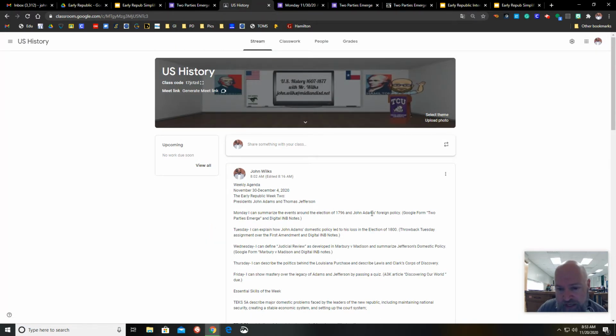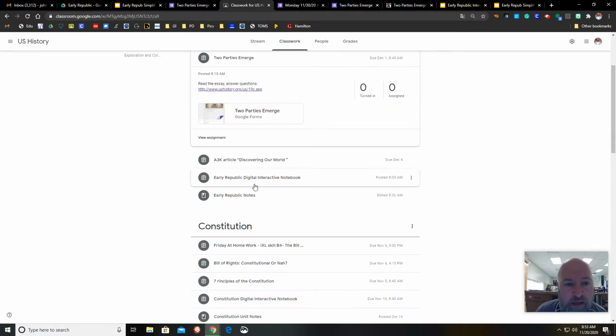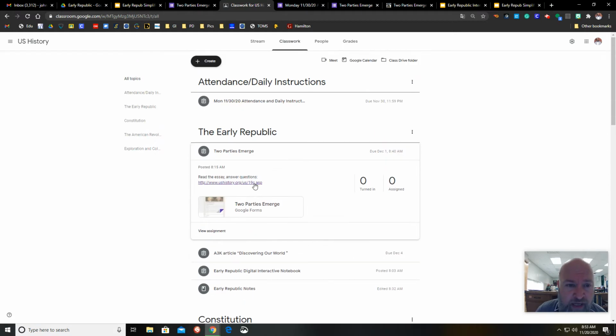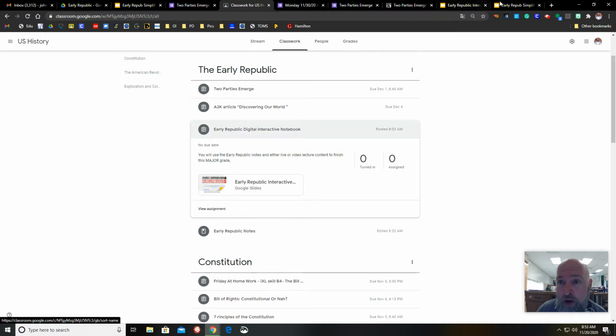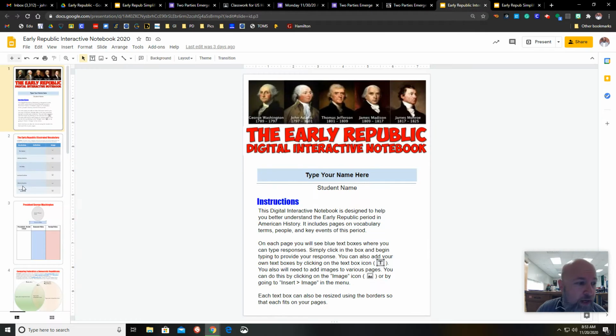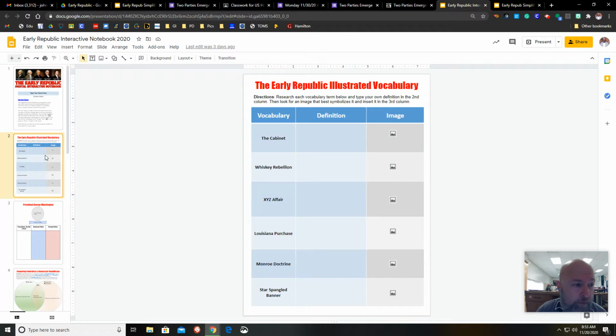So having dealt with the election of 1796, part 2 says we're going to talk about John Adams' foreign policy. So coming back to classwork again, under Early Republic, you're going to open up your digital interactive notebook, which looks like this. And we've already done page 2. You should have the Cabinet and Whiskey Rebellion defined. We're going to learn what the XYZ affair was, so you're going to be able to do that today.